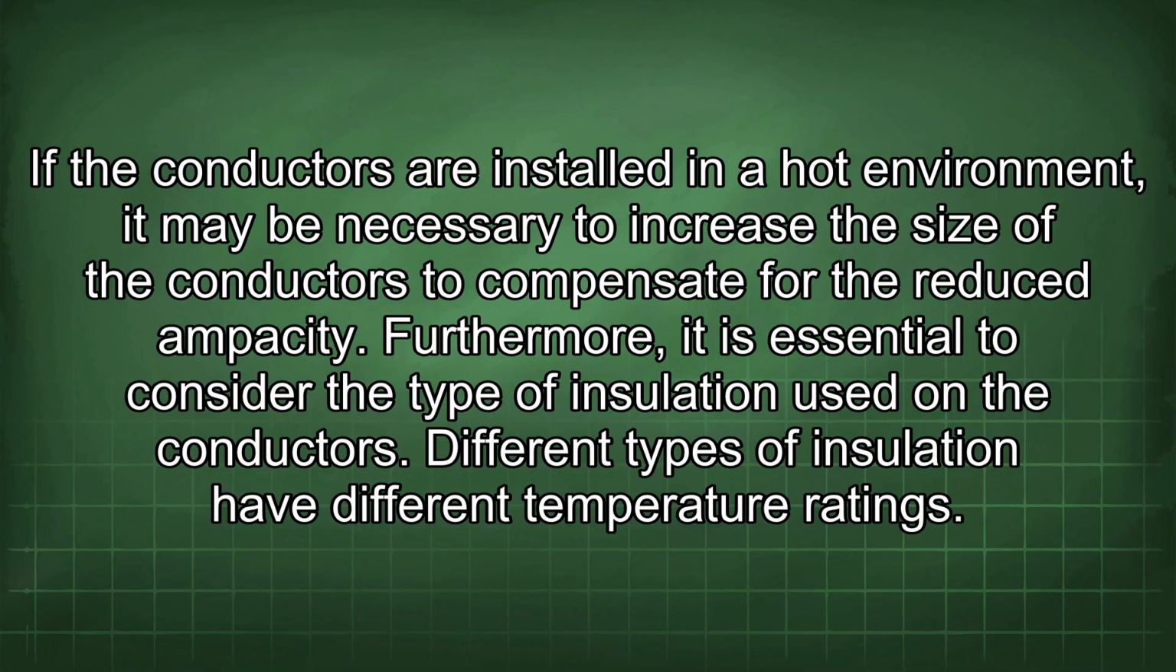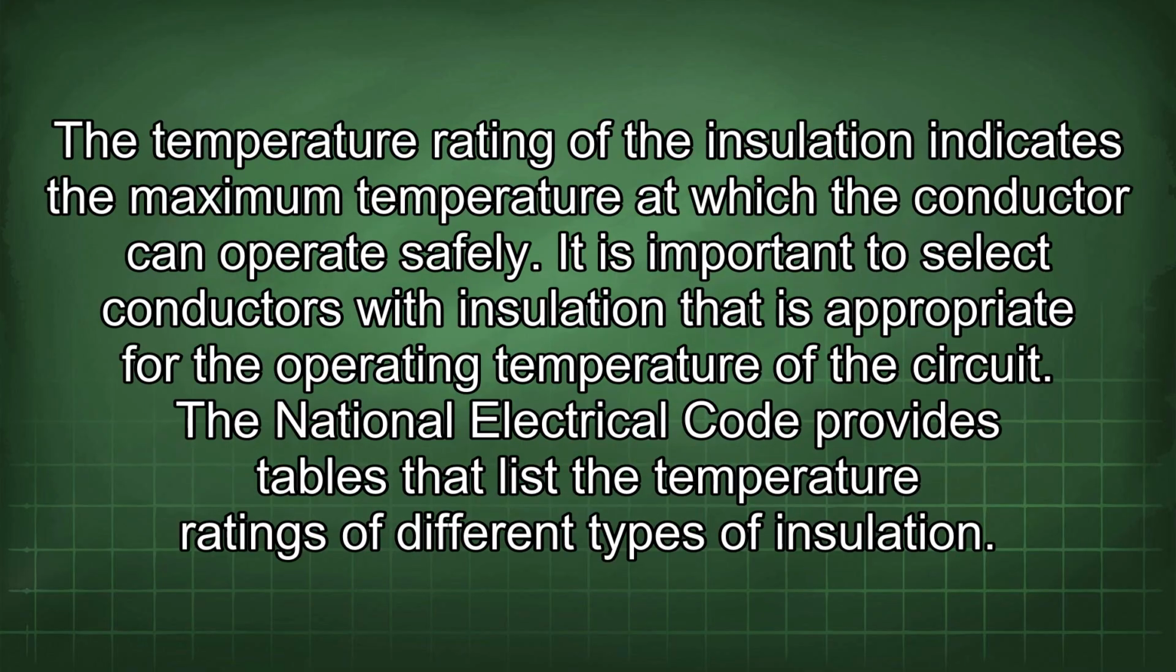Furthermore, it is essential to consider the type of insulation used in the conductors. Different types of insulation have different temperature ratings. The temperature rating of the insulation indicates the maximum temperature at which the conductor can operate safely. It is important to select conductors with insulation that is appropriate for the operating temperature of the circuit. The National Electrical Code provides tables that list the temperature ratings of different types of insulation.